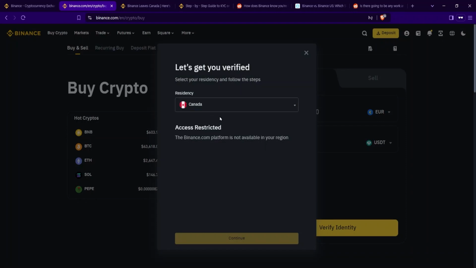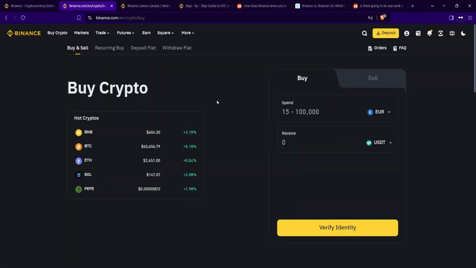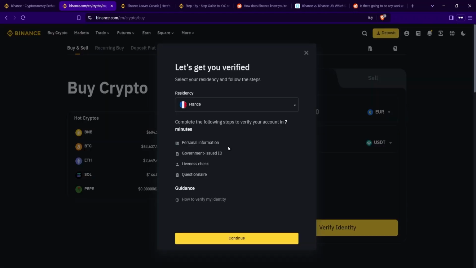Even if you have an account that was verified in Canada and you passed the KYC verification from when Binance was available in Canada, it won't work anymore now that Binance has left the country and is no longer available there. Even if you use a VPN, you won't be able to use the account because it was originally verified as a Canadian account. So that means that if you live in Canada and you want to have a Binance account that can do everything that you want, like buying and selling, you're going to need to have citizenship and government ID from another country where Binance is available in order to do the KYC verification and be able to get access to the full Binance website.